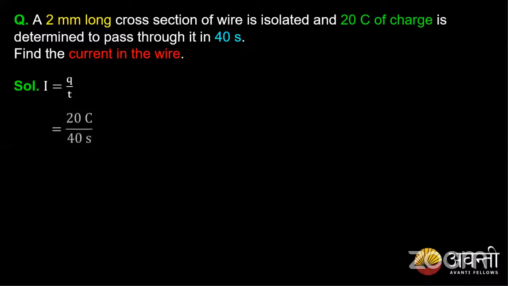Let's check the answer. We know that I is equal to Q by T. So that is 20 coulombs per 40 seconds. That is 0.5 coulombs per second, or that is 0.5 amperes. Yes, correct, guys.